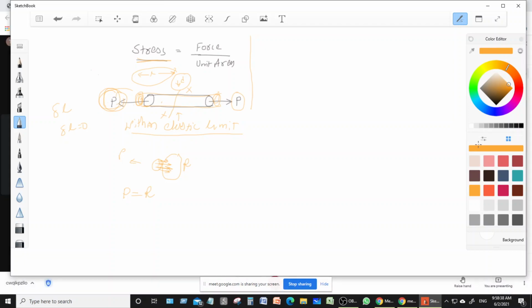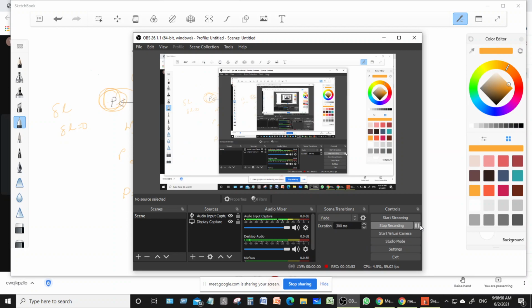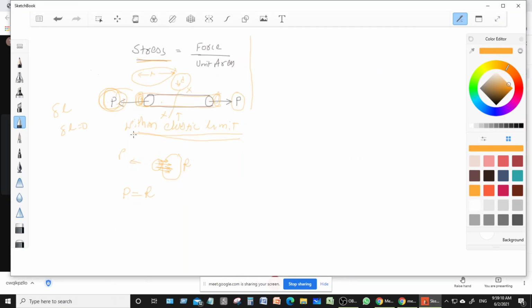It will come to its original state, and that is what is called the elastic limit. So when we apply external force on any body, there will be a reaction, and when we remove that force, your body will come to its original state. And that is what is called the elastic loading.